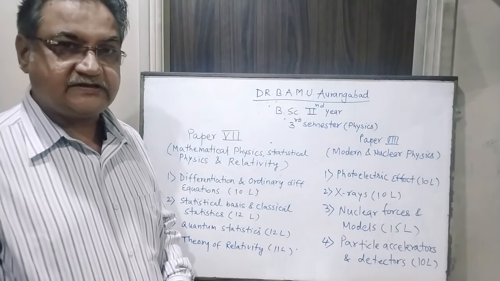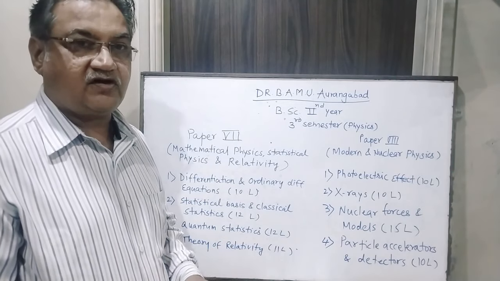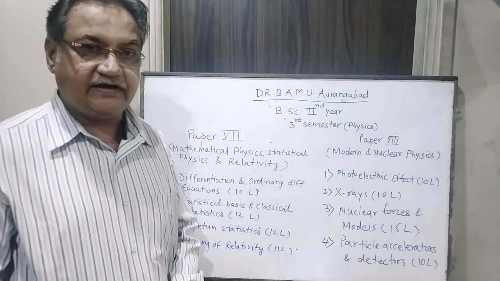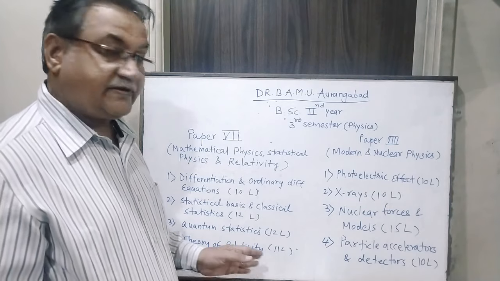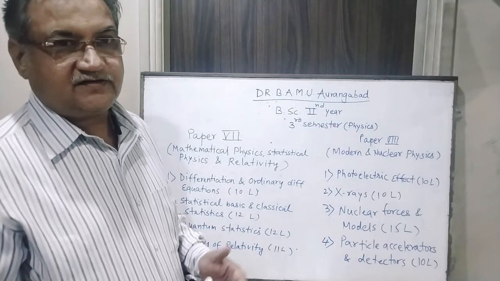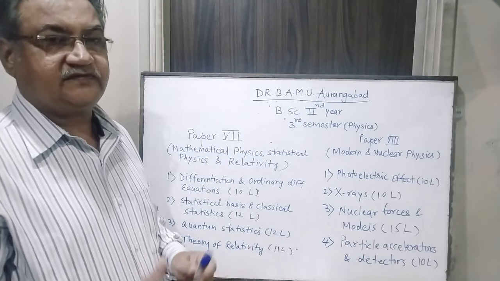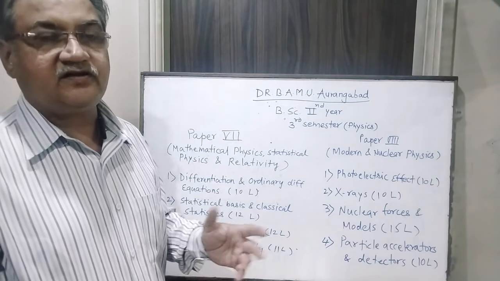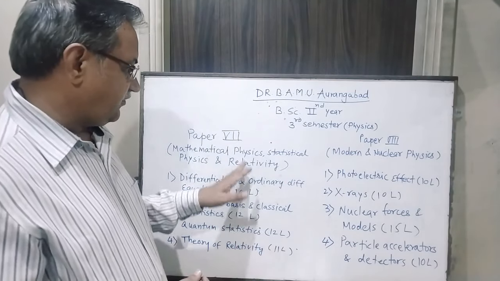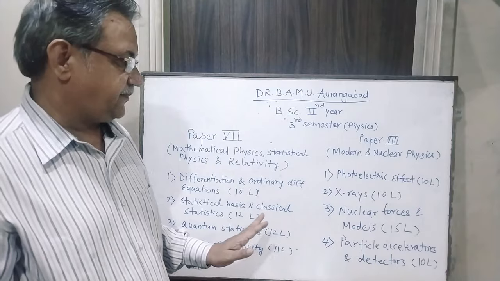The third topic is quantum statistics, and it contains the statistics which is based on quantum mechanics of physics. And the last topic is theory of relativity, the famous Einstein's equation that everybody knows, E equals mc squared. We are going to learn that equation and the relevance of theory of relativity, like time dilation, length contraction, all these things in the last chapter. In all, we have to complete all 4 chapters in a total of 45 lectures.